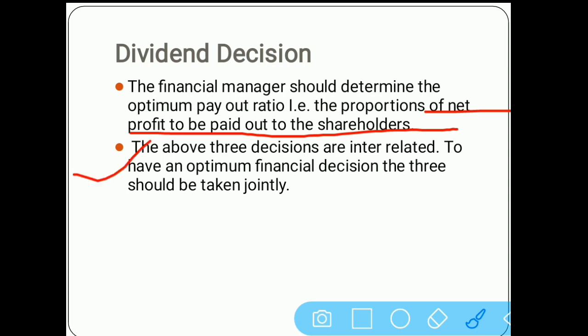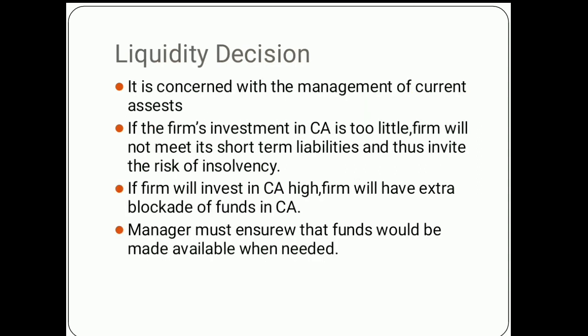These three decisions, that is investment decision, finance decision and dividend decision, are interrelated with each other. No decision can work separately without the others. Here one more decision is included, known as the liquidity decision.